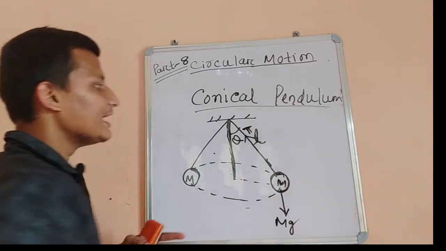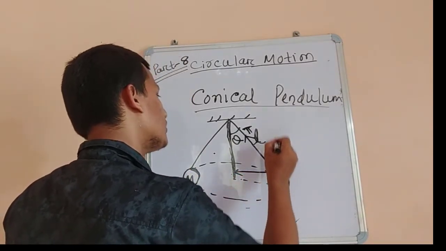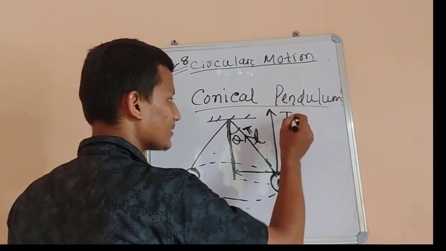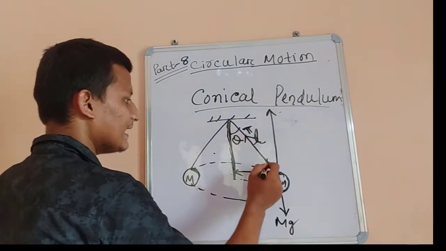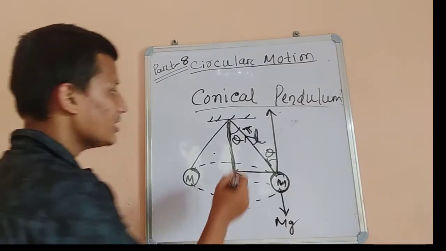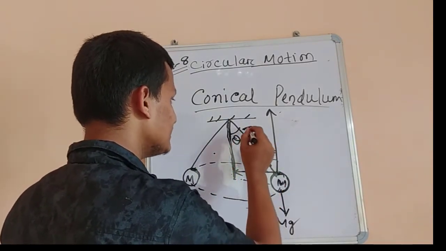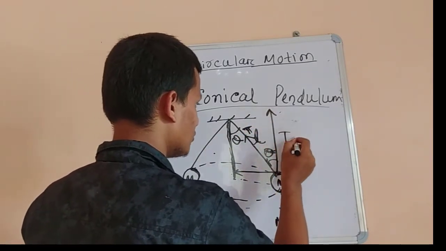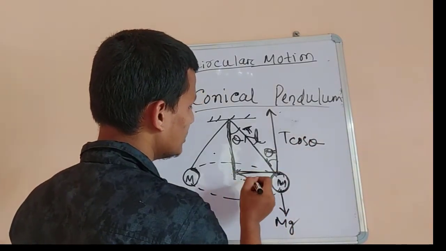So the tension will have a horizontal component and a vertical component. This is angle theta, and this is also theta because the two angles are alternate angles. The component along the vertical direction is T cos theta, and the component along the horizontal direction is T sin theta.